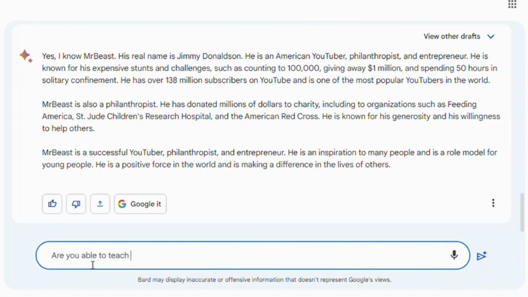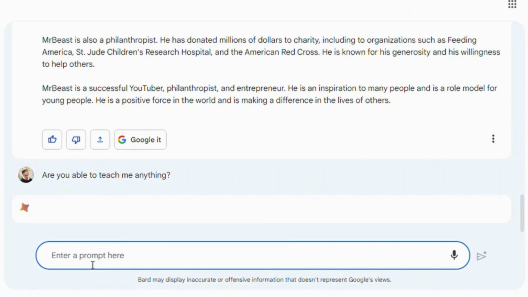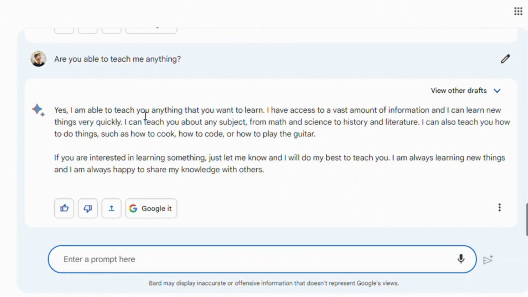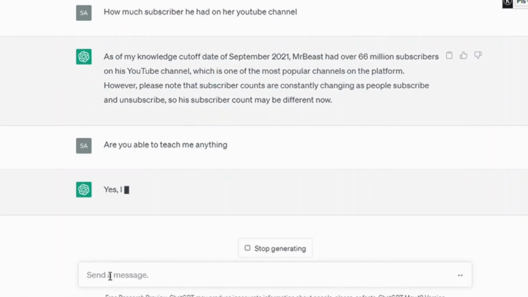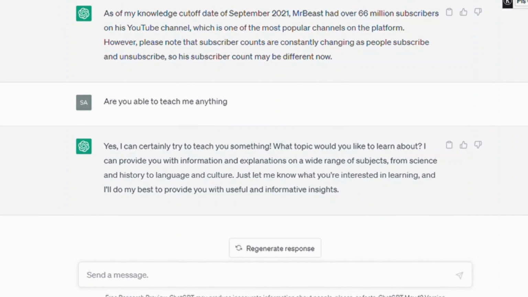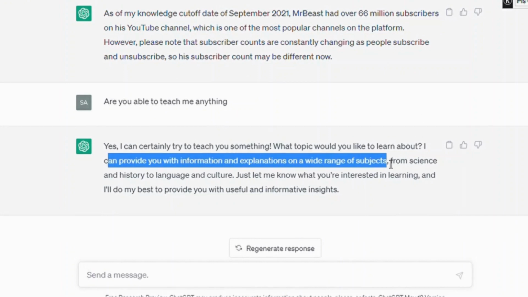Let's see if ChatGPT and Google Bard are able to teach me anything. Here you can see Google Bard's answer is really good. Google Bard can teach you anything. Also, ChatGPT can teach you something. Here Google Bard is more confident. But both of them are really good sources of knowledge.